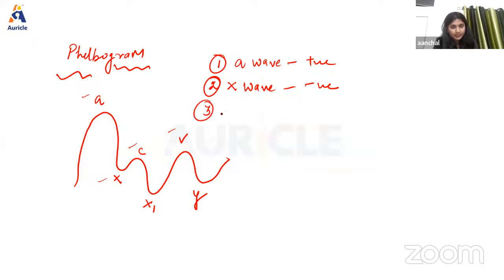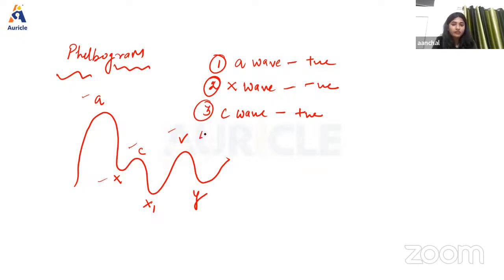Now next we have the C wave. The C wave is also a positive one. It is a positive wave due to rise in atrial pressure during the isometric contraction period. During this period, the atrioventricular valve bulges into the atrium and increases the pressure in the atrium slightly.